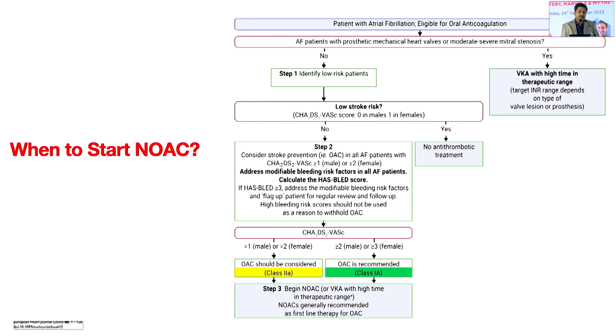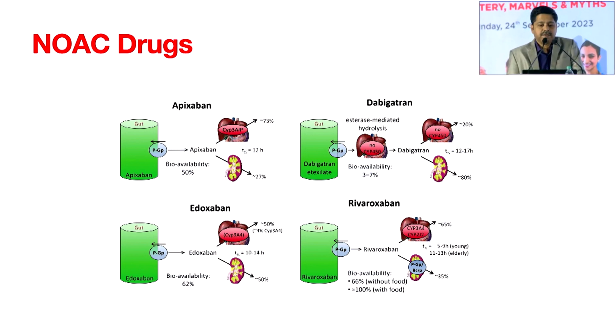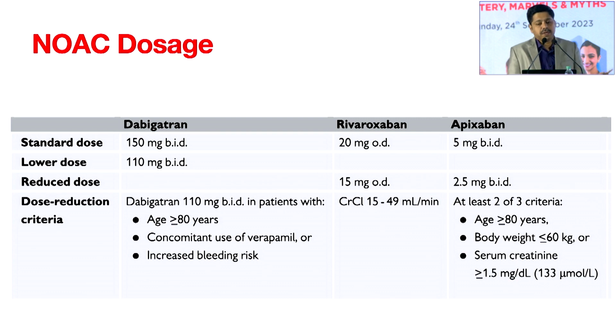These drugs should not be used for mechanical valves as well as moderate to severe mitral stenosis. The available drugs are apixaban, dabigatran, edoxaban, and rivaroxaban. Edoxaban is not available in India, so we'll talk about apixaban, dabigatran, and rivaroxaban. The most important thing every physician should be aware of is the dosage. Here only we are getting into a problem. Underdosage or unapproved dosage usage is the problem for the patient. They start the medication, but they don't give the appropriate dose.